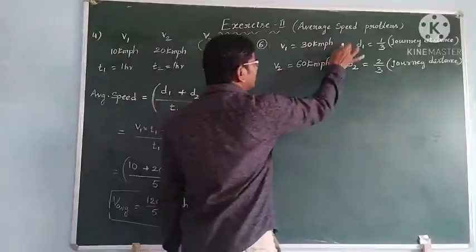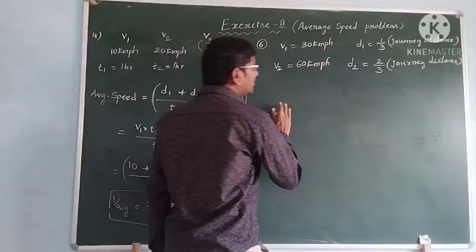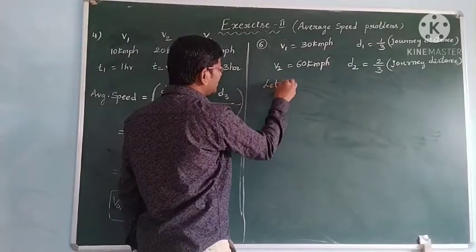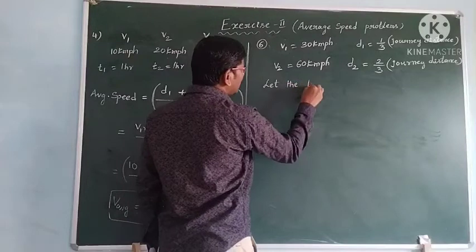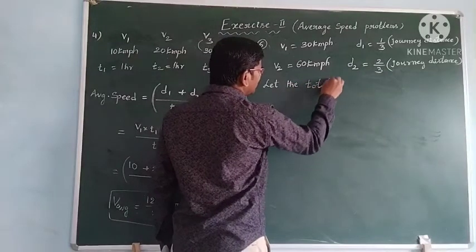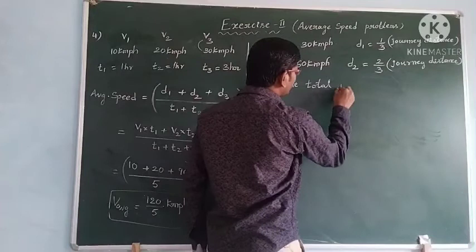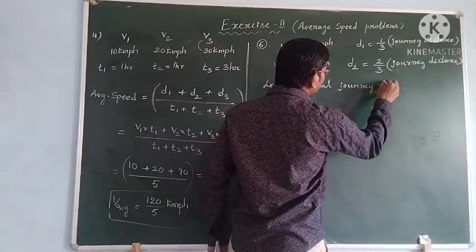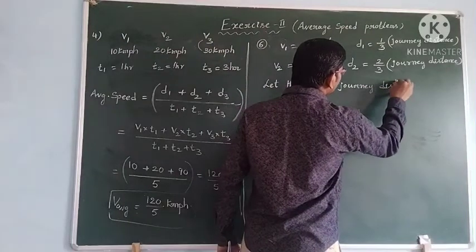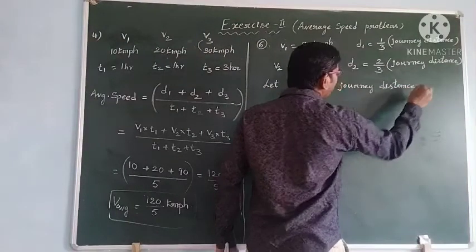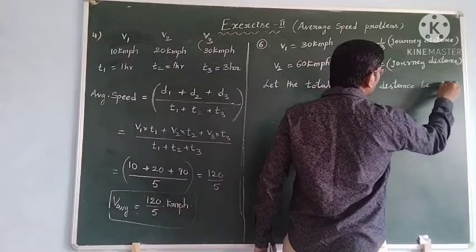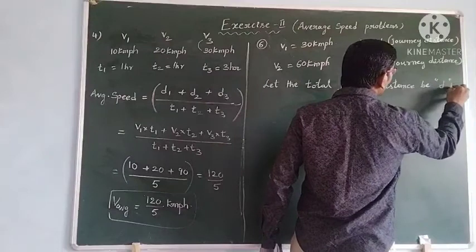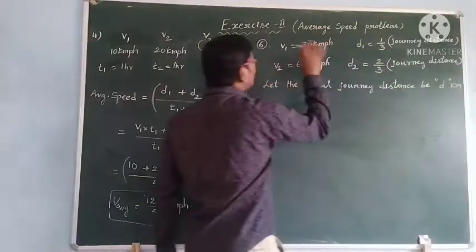Different speeds, different distances are given. Let the total journey distance be d kilometers, because the speeds are in kilometers per hour.